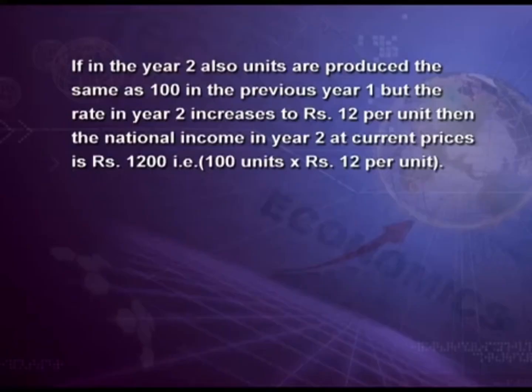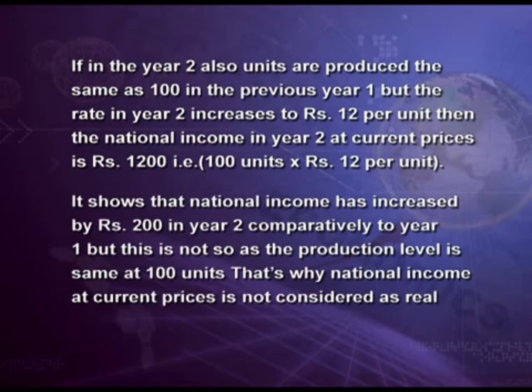Now, if in year 2 also units produced are the same 100 as in year 1, but the rate in year 2 increases to rupees 12 per unit, then the national income in year 2 at current prices is rupees 1200, that is 100 units into rupees 12 per unit. But it shows that national income has increased by rupees 200 in year 2 compared to year 1.